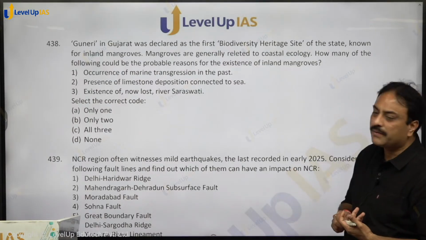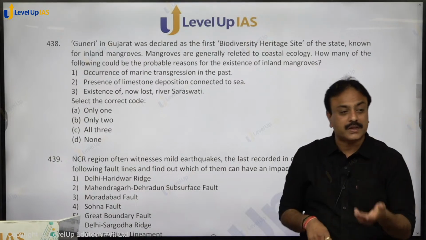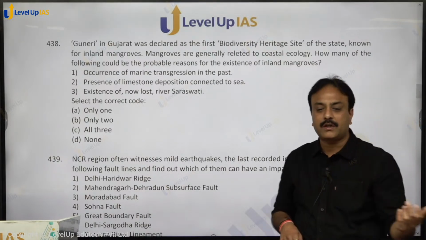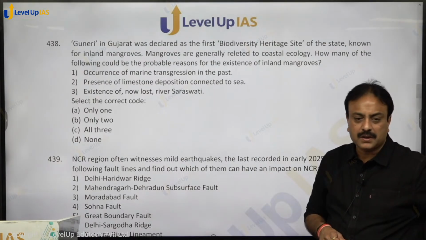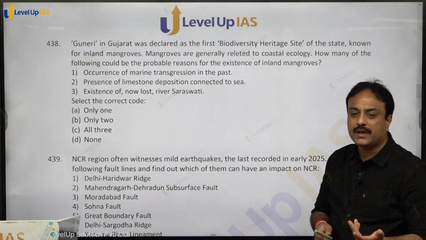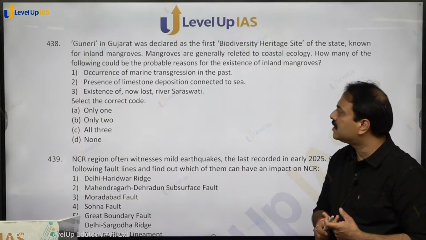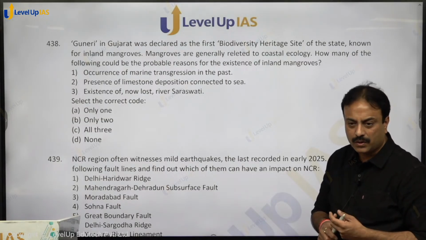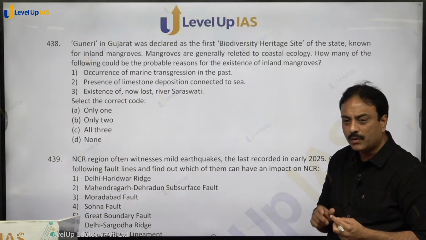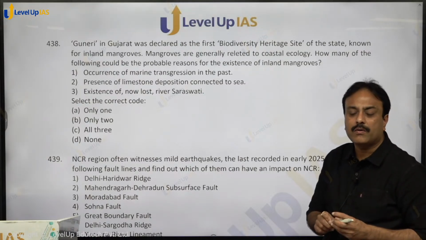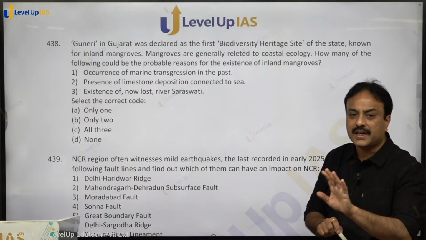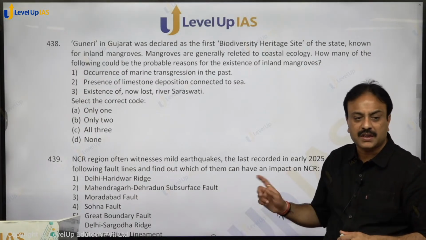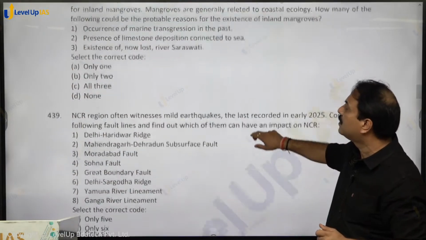Existence of now lost river porosity. One of the hypotheses also says that earlier a river used to flow from there, and that supported this ecosystem over there, but now it is lost. So all three can be considered as a reason for that. Guneri in Gujarat, clear on that? The only site of India, and all over the world only 8 sites are there. In the whole world there are only 8 places where inland mangroves are found. One of them is in India, that is in Guneri, Gujarat.